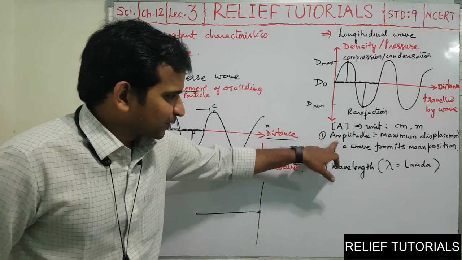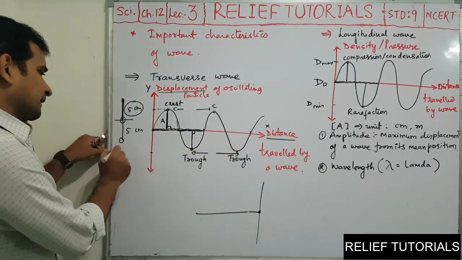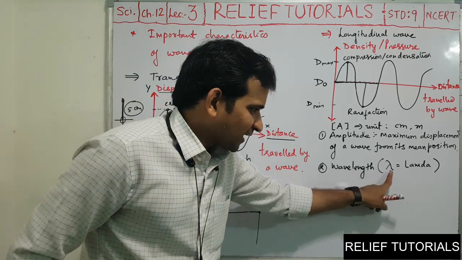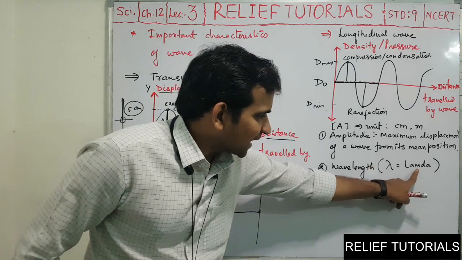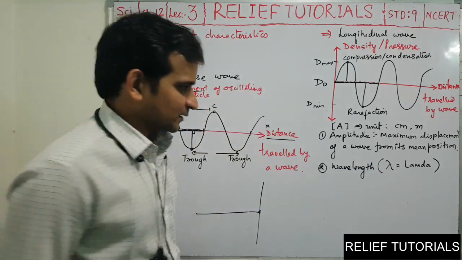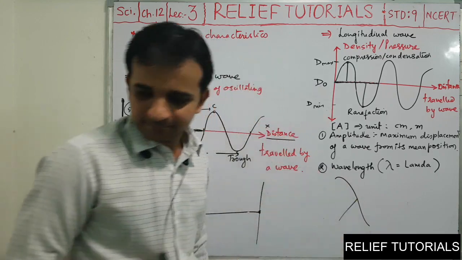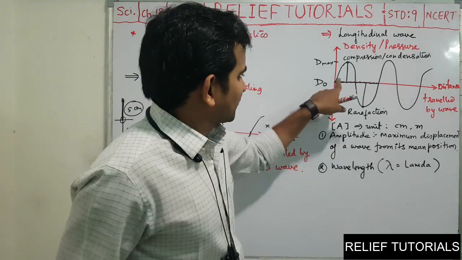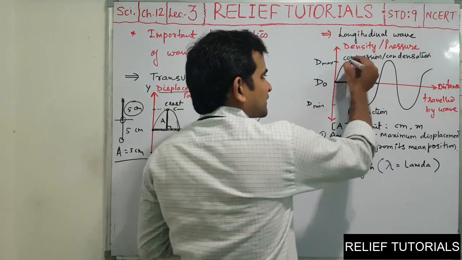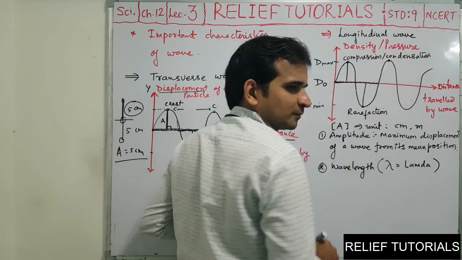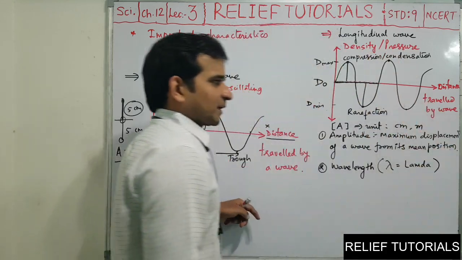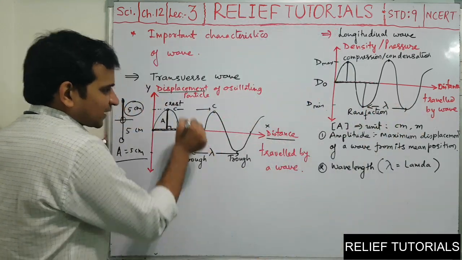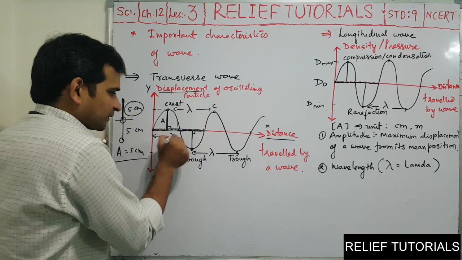The symbol of amplitude is A. Here you can write A equals 5 centimeter. Wavelength is symbolized by lambda. Look at the symbol, it is like this. Here also, you can measure the wavelength from compression to compression, or from rarefaction to rarefaction, it doesn't matter. Each such length is its wavelength, symbolically lambda. So this is one lambda, this is also lambda, and this is lambda again.